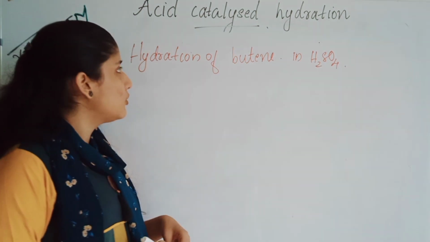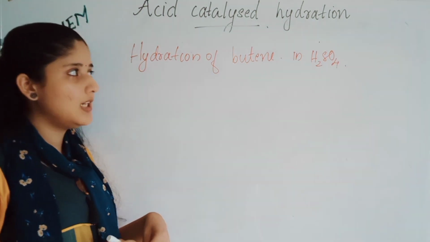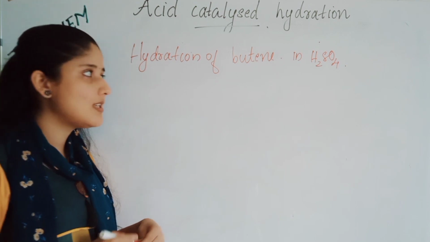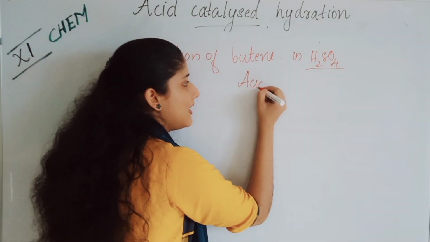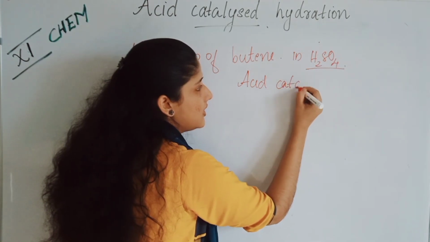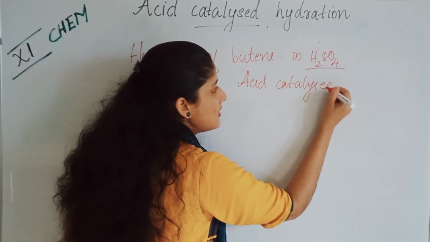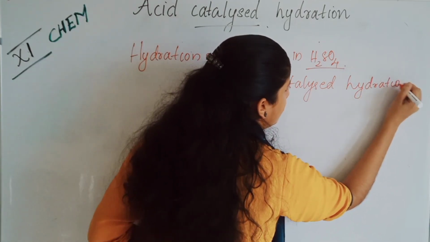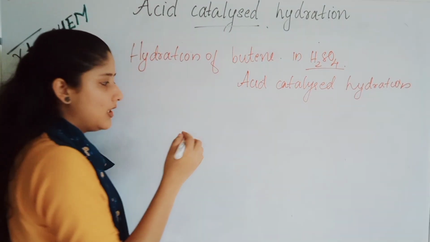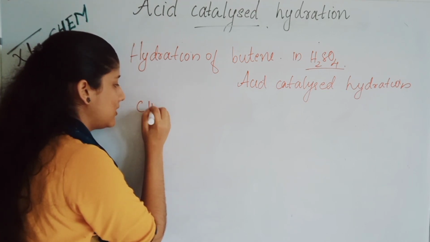Students, try to do this question. The hydration of butene in sulfuric acid. This is an acid, so it is acid catalyzed hydration. That you should understand first. Here it is asked, butene. So write the butene first. CH3.